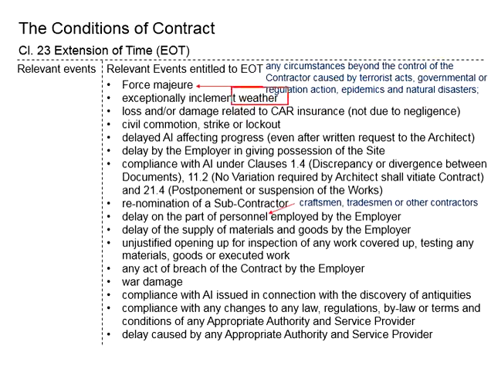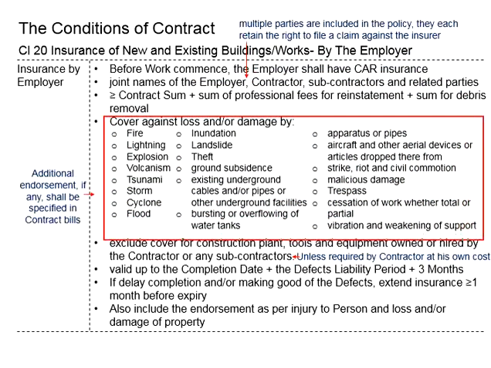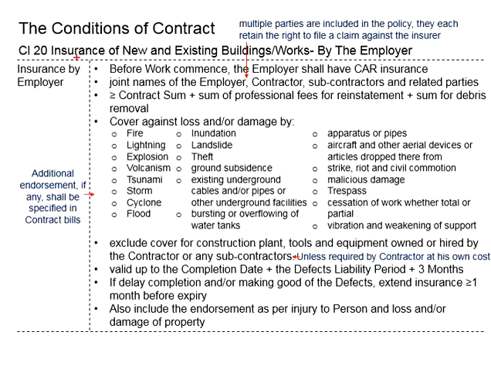It could be due to the weather, or due to the loss or damage related to the contractor's all risk insurance, which is not due to negligence. The relevant cases related to the contractor's all risk insurance are listed here. You may refer to clause 20.